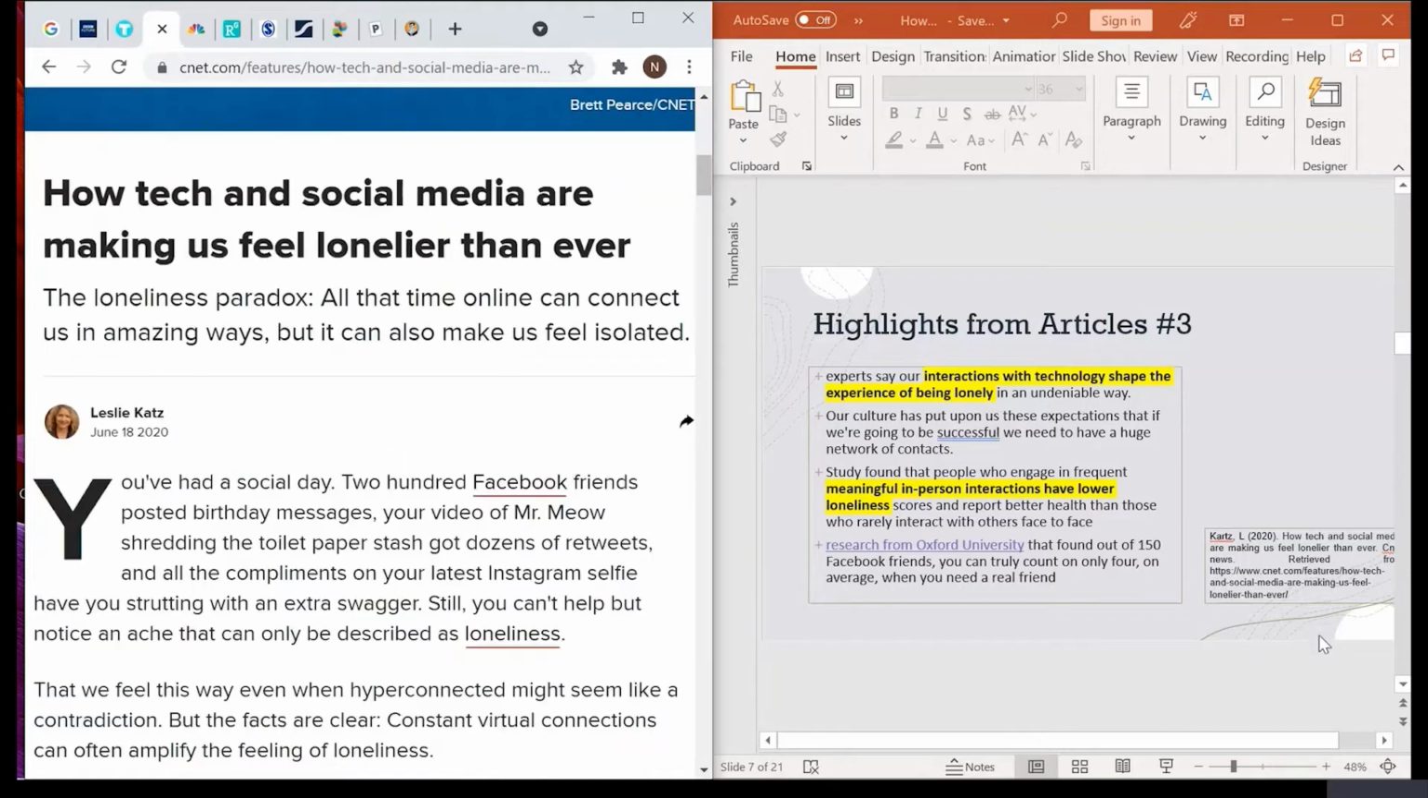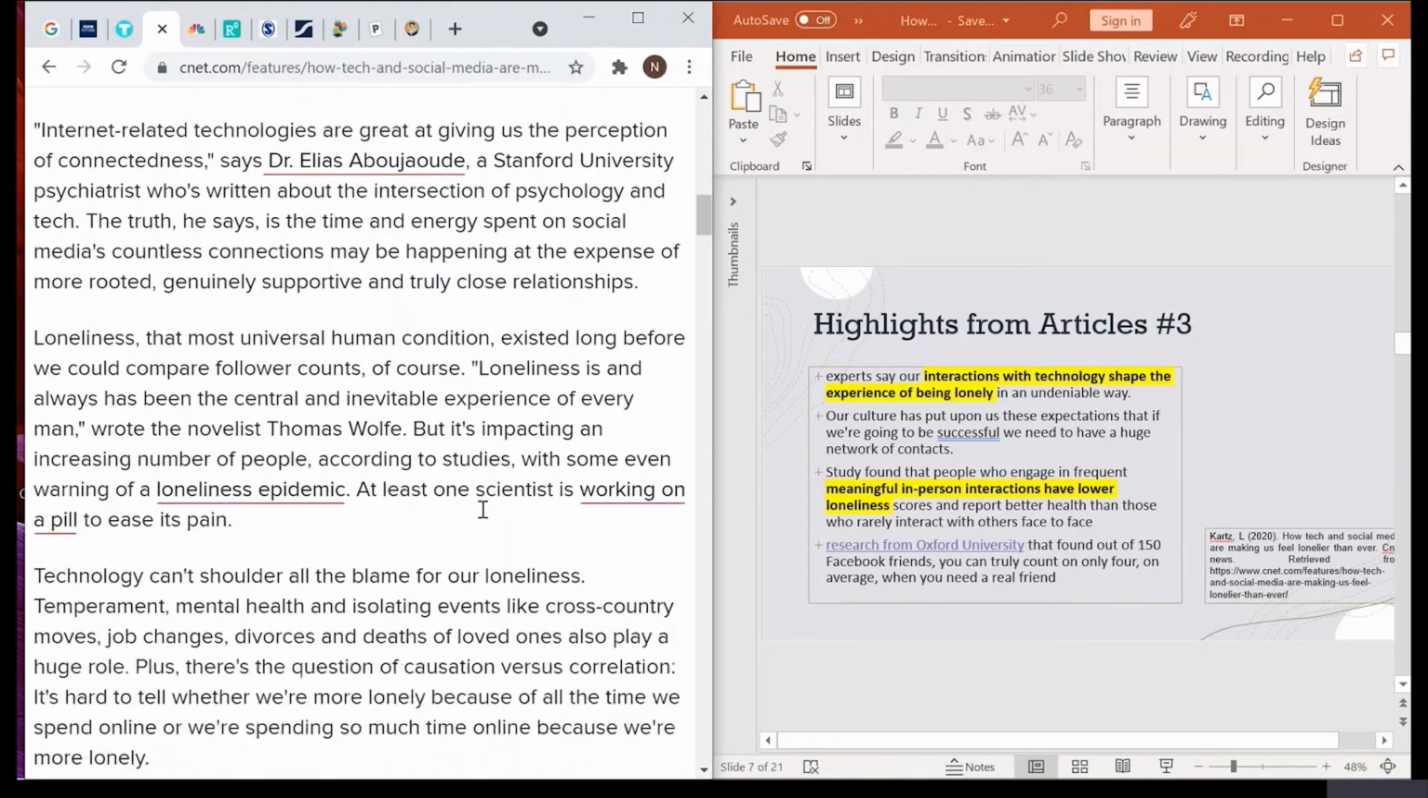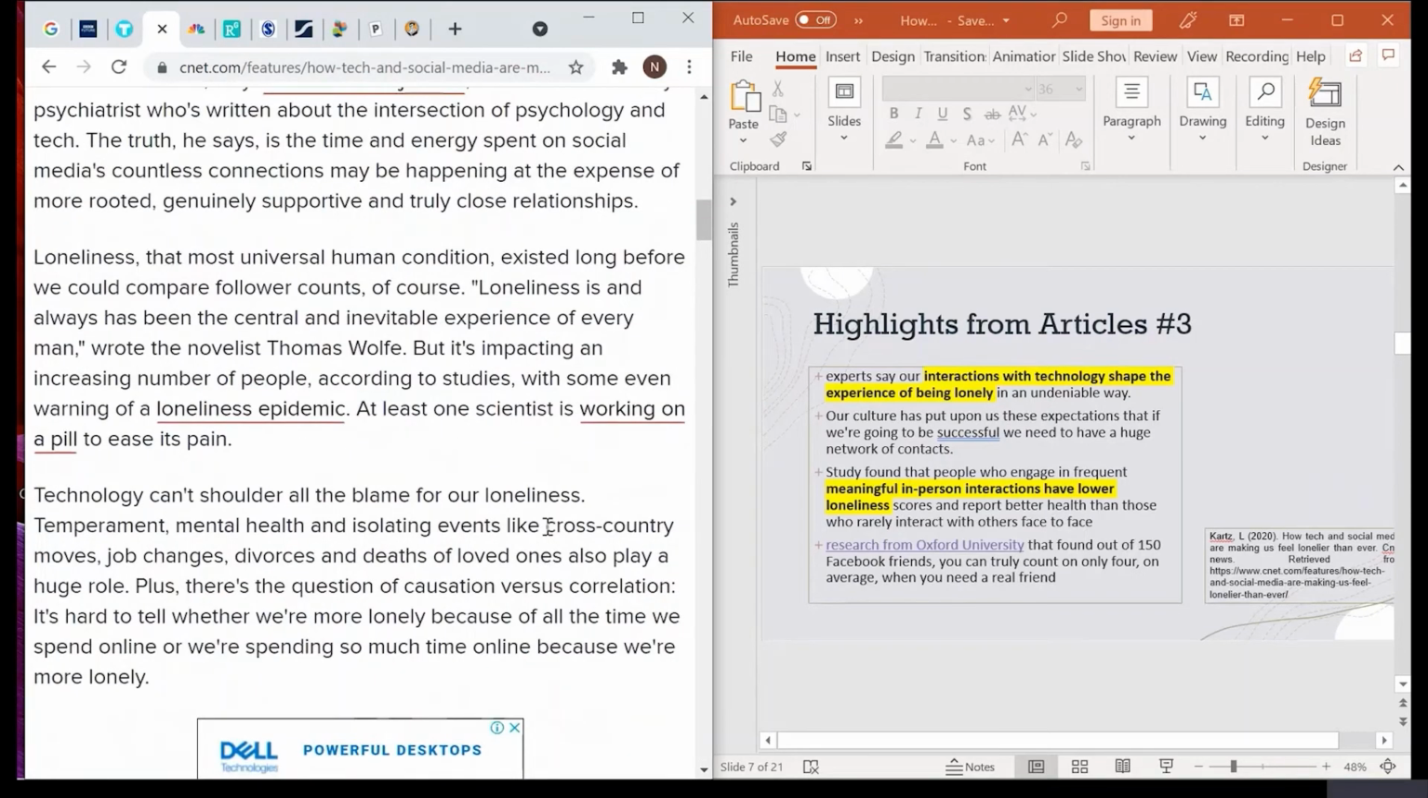The third article is on how tech and social media are making us feel lonelier than ever. So you also read this article, and from there you have a better understanding about the interaction and the relationship between social media and loneliness. This article highlighted that interaction with technology shaped the experience of being lonely. The study found that those who engage frequently in meaningful in-person interactions have lower loneliness. That means the more face-to-face interaction you have with people, the less lonely you are. This is what this particular article has highlighted.